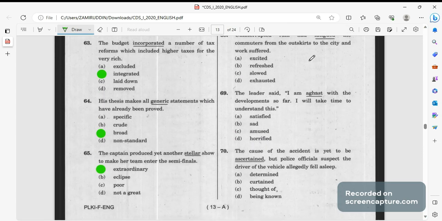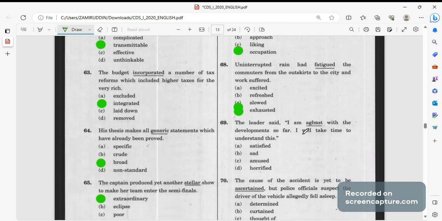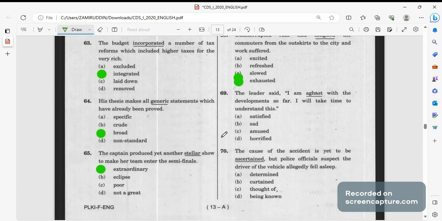Then fatigue मतलब होता है exhausted. बोलते हैं कि मैं आज बहुत fatigued हो गई मतलब मैं बहुत exhausted, I was too tired. I am aghast. Aghast मतलब होता है horrified. The leader said, I am aghast with the development so far. मैं बहुत डरा हुआ हूँ जो आजकल के डेवलपमेंट हो रहे हैं.